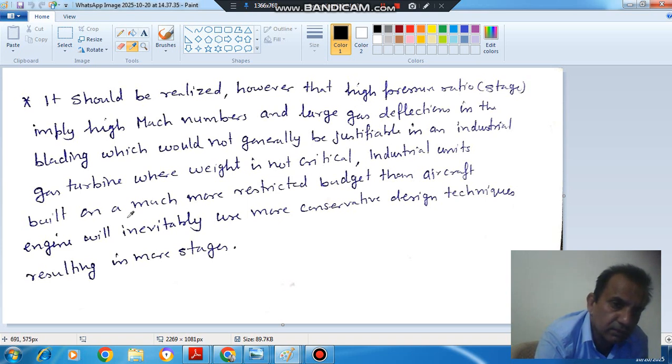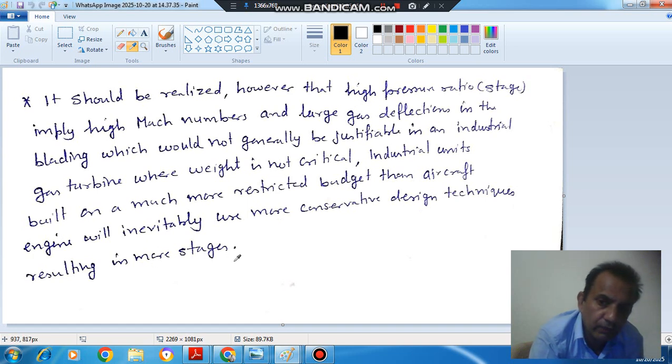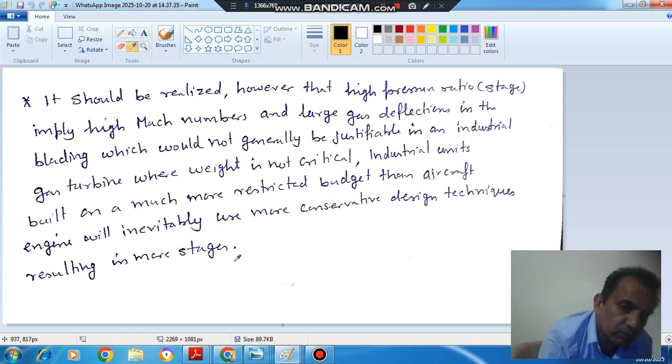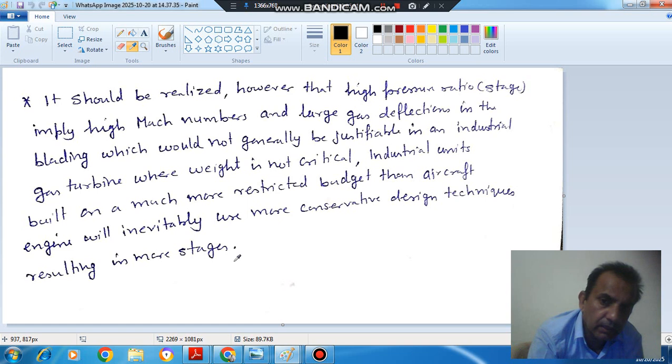Industrial units are built on a much more restricted budget than aircraft engines, and will inevitably use more conservative design techniques, resulting in more savings. Whereas when we use it for an aircraft engine, we require more stages, and we try to use very good materials.